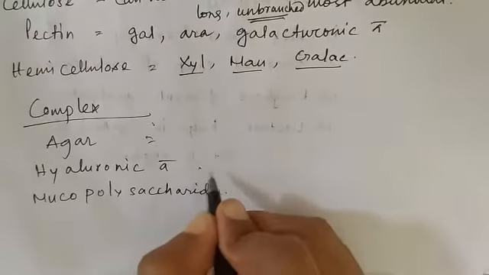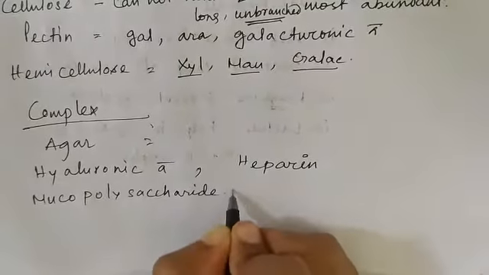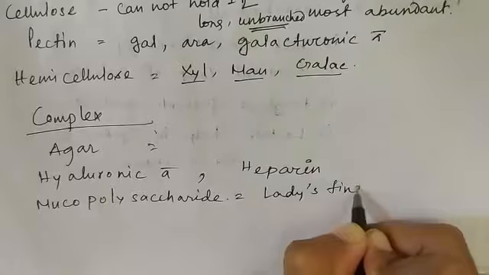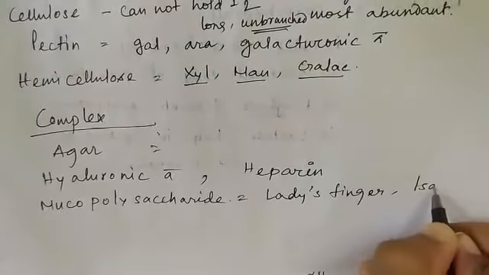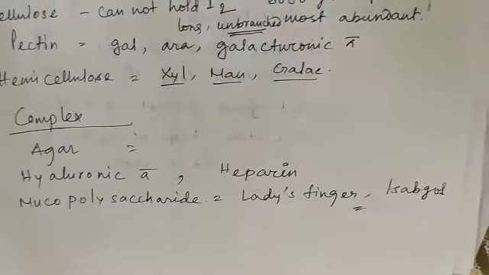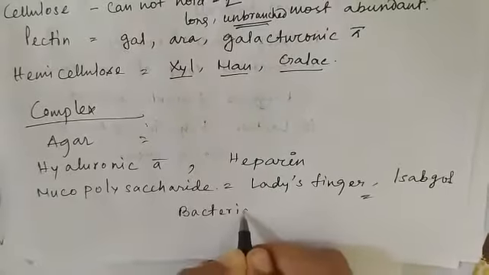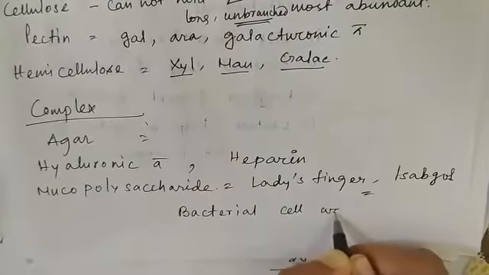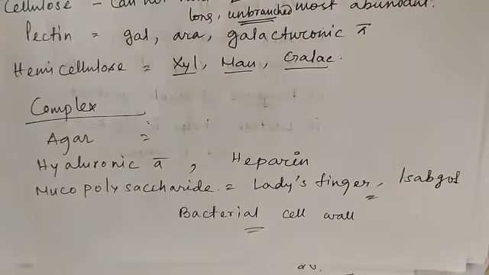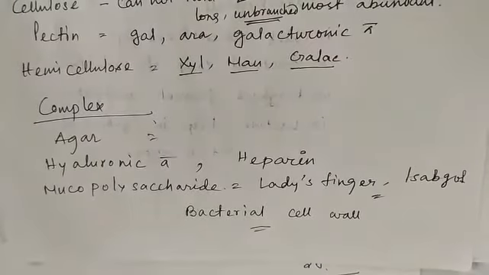Hyaluronic acid, heparin and mucopolysaccharide. It is obtained from lady's finger and isabgol. And it is a very important constituent of bacterial cell wall also. I described in Monera that the bacterial cell wall is composed of mucopolysaccharide or peptidoglycan.